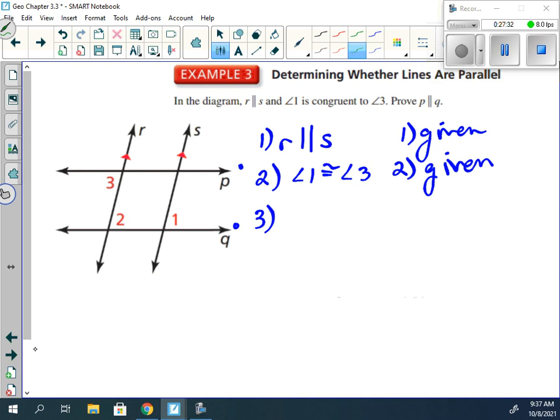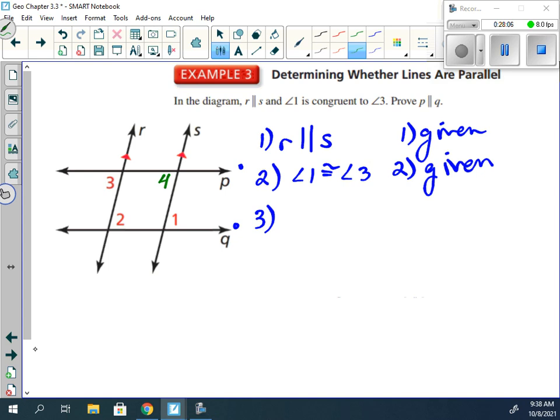Say P, Q, and S. If I know that 1 and, let's just call this 4 for now, those two angles were congruent alternate interior angles, I could use its converse to say that those two lines are parallel. That'd be a good place to start.